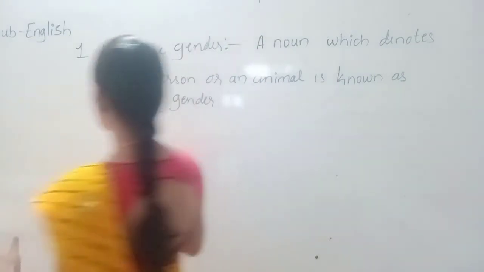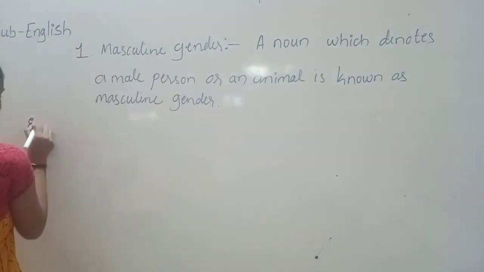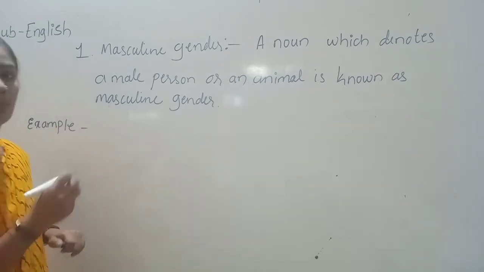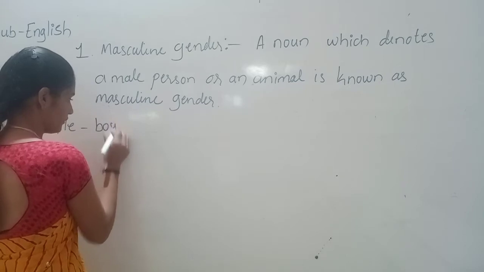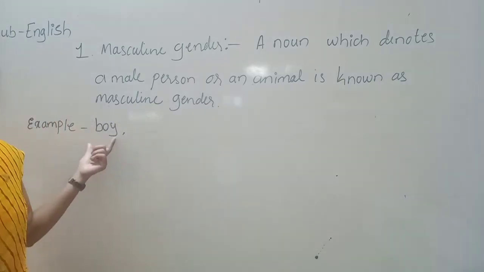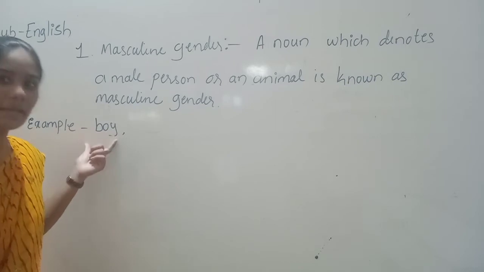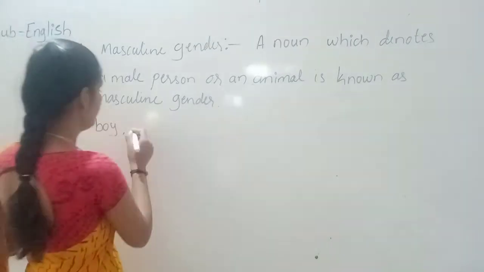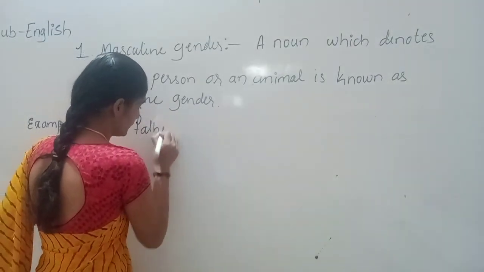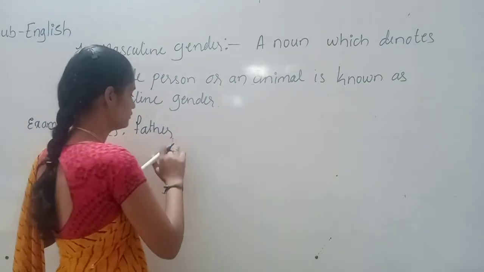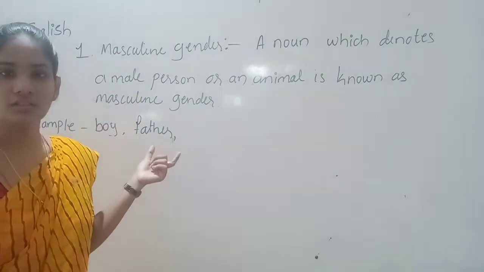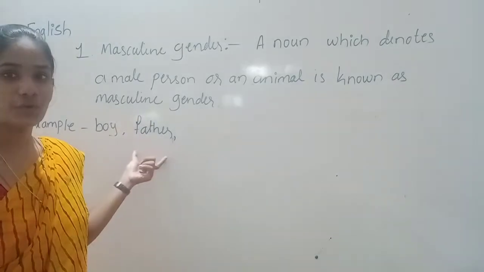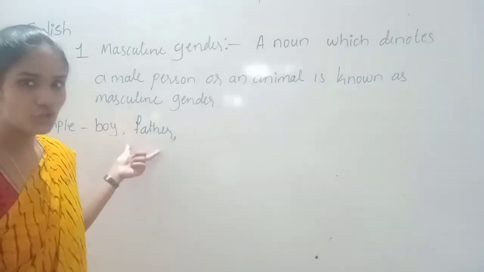For example, take the examples. Example, boy. So boy, what is it indicating? It is indicating a male. So for that, boy is a masculine gender. Okay. Father. So what is it indicating? Father means male or female? Yes, male. So for that, it is known as masculine gender.